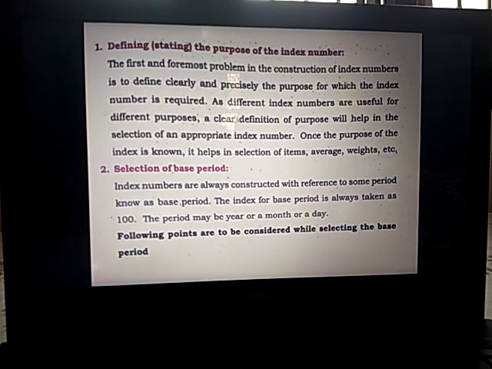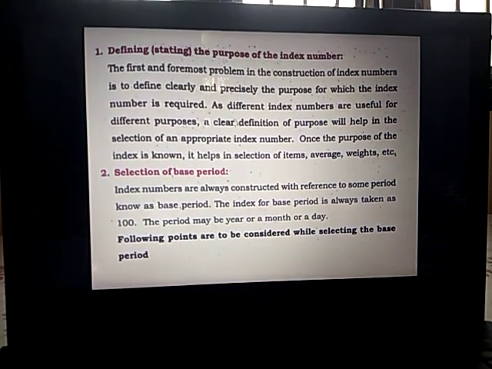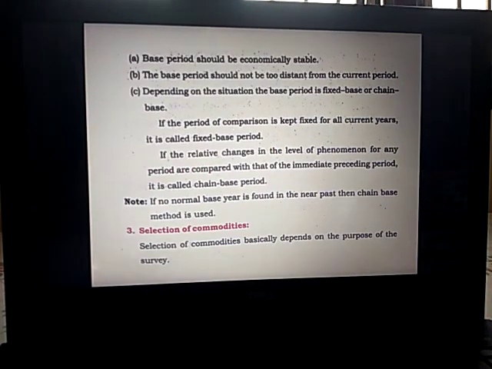The following points are considered while selecting the base period. Base period should be economically stable. The base period should not be too distant from the current period. Depending on the situation, the base period is fixed base or chain base. If the period of comparison is kept fixed for all current years, it is called fixed base period. If the relative changes in the level of phenomena for any period are compared with that of the immediate preceding period, it is called chain base period. If no normal base year is found in the near past, then the chain base method is used.